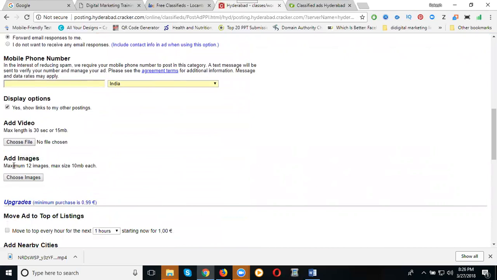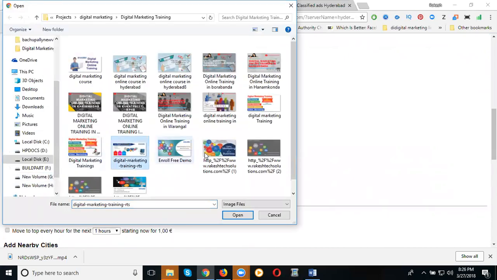Choose video or choose image. Video can be 30 seconds, up to 15 MB, only 30 seconds to 15 MB. Images will accept up to 12 images. Choose images, select it.